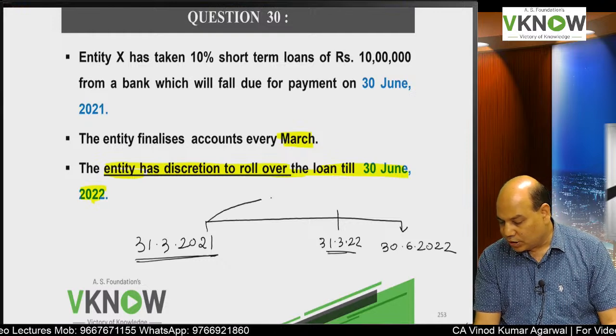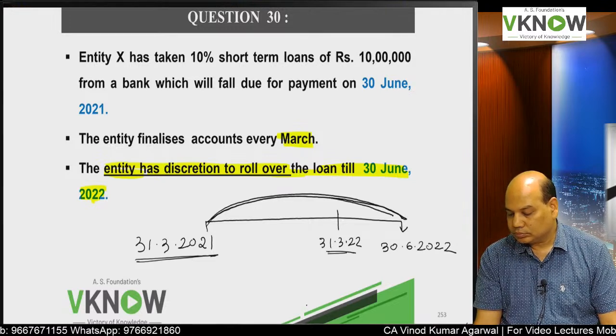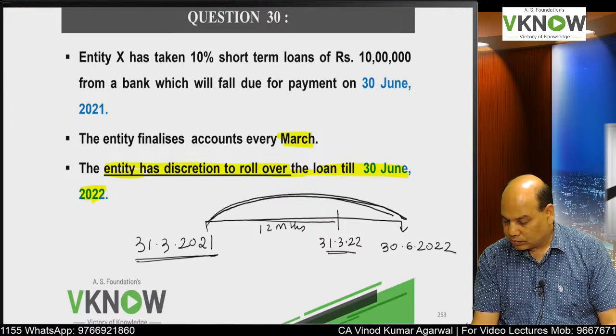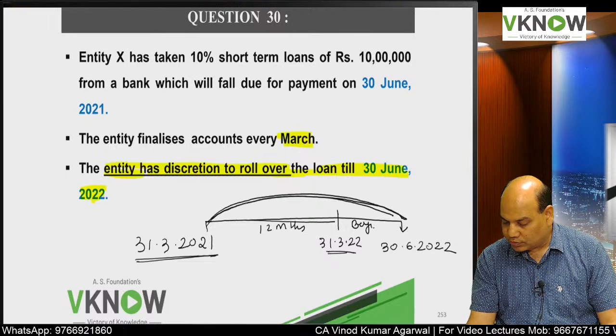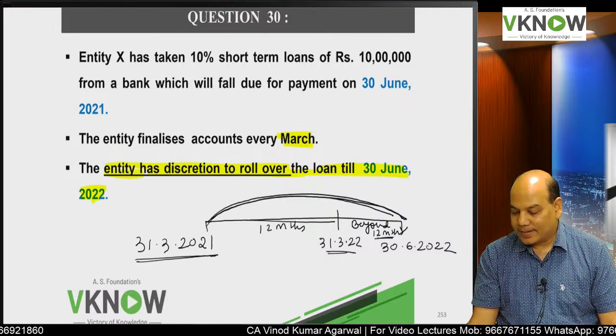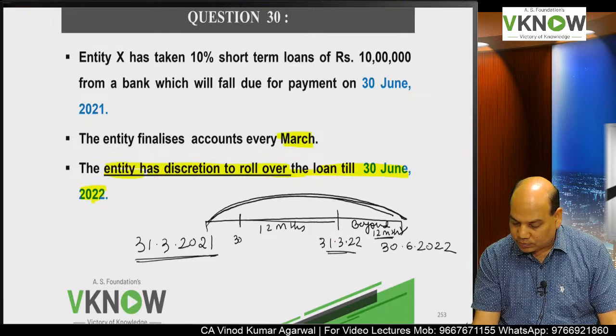So you can extend the payment of the loan beyond 12 months. This is 12 months. This is beyond 12 months. So now my learned students will reply. Is it current or non-current? It is due for payment on 30th June here.